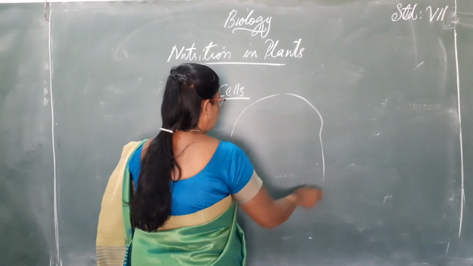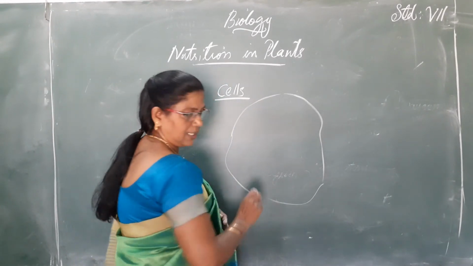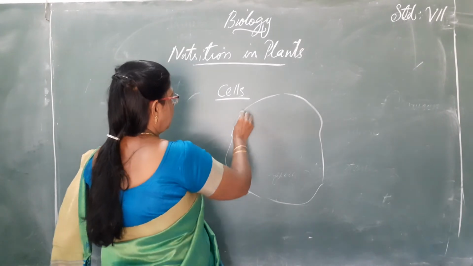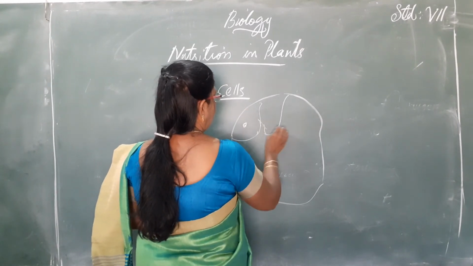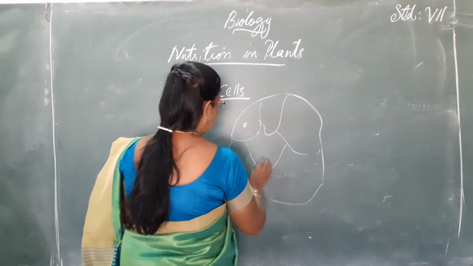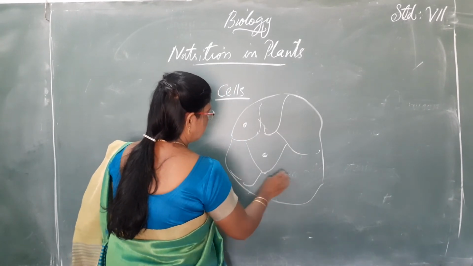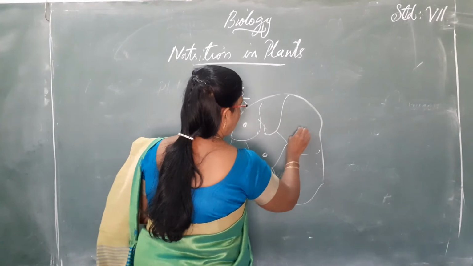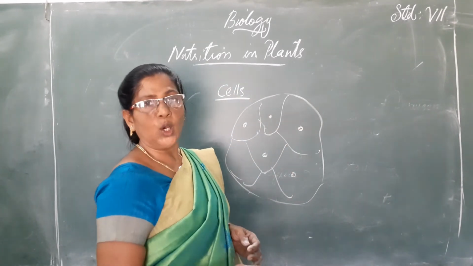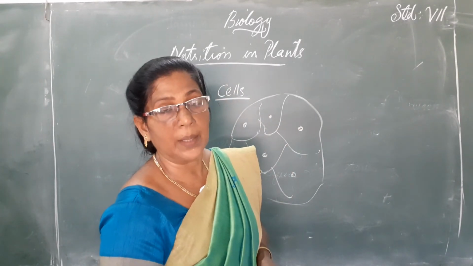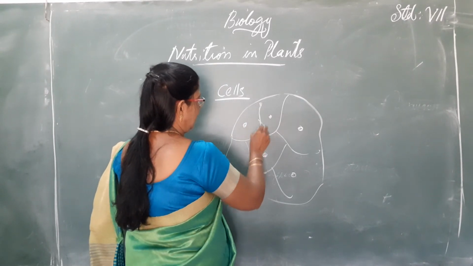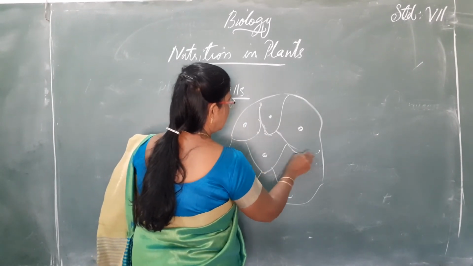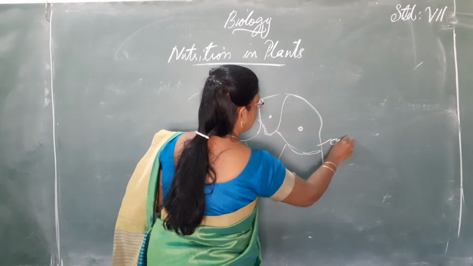And in your text you will be able to see the structure of a cell, and these are the cells. Whenever we observe the cells under a microscope, you will be able to see inside each cell. Each unit is known as a cell.